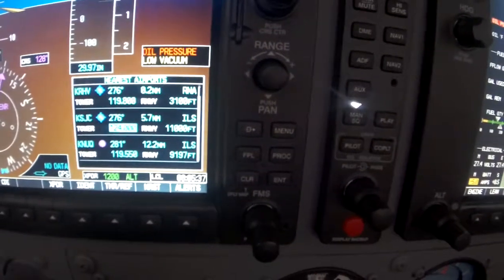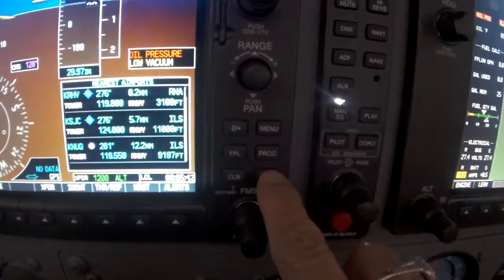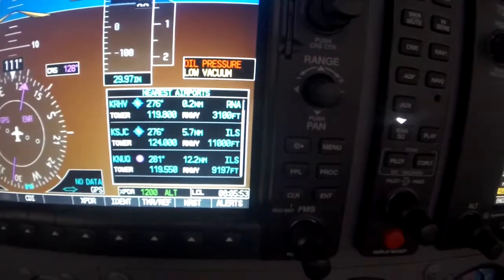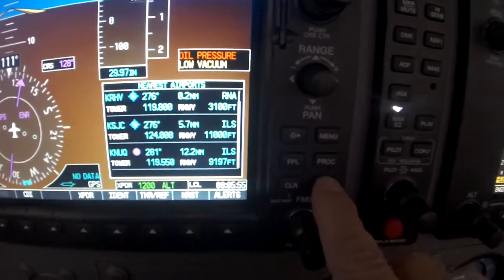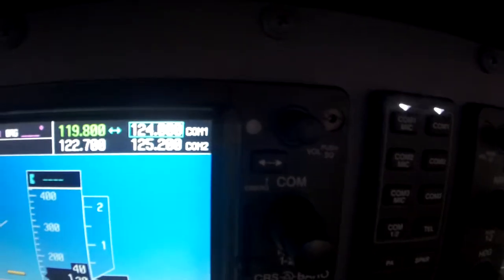Now the blinker is on there, highlighted, and I should press enter. Before I do that, here's the frequency on the box, 118.60, and I would like to change it to 124.0, and I'll press enter, and voila, there goes the new frequency. This is very, very helpful if you're wanting to change frequency to go to another airport.